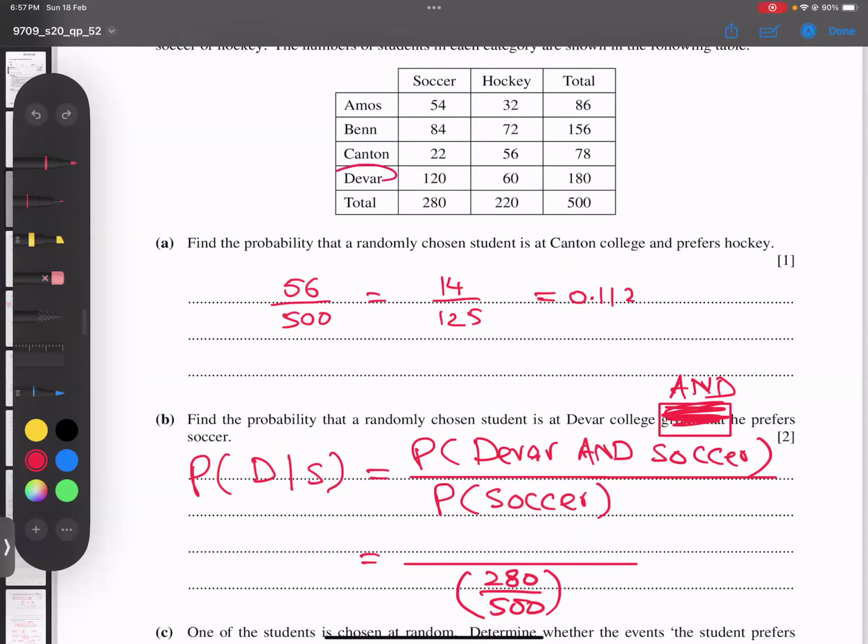The total is 120. So 120 out of 500 will go in the numerator directly. And you know it very well, students, this 500 will cancel out, and 120 divided by 280 is my answer. So 3 by 7 is the final answer.